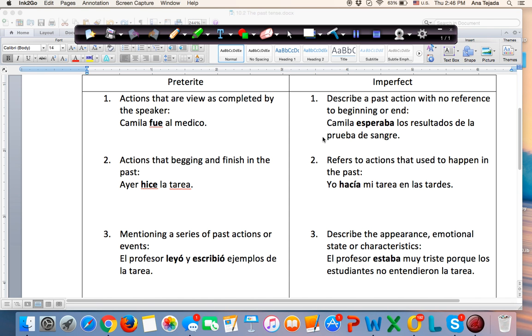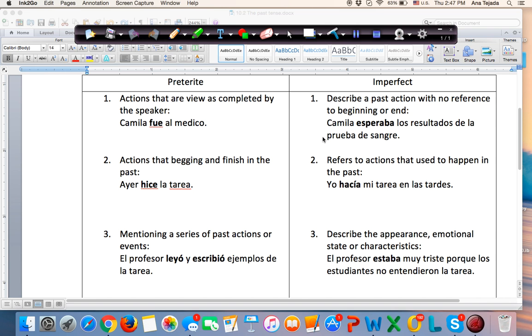While the imperfect describes past actions with no reference to beginning or end. So it can be an action that started in the past, but we're not sure it ended. It could be something that's still happening, or something that we are not sure when it started or ended.